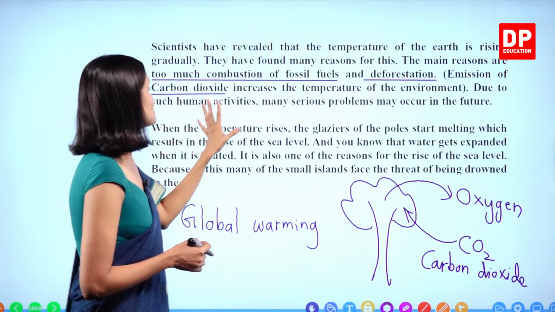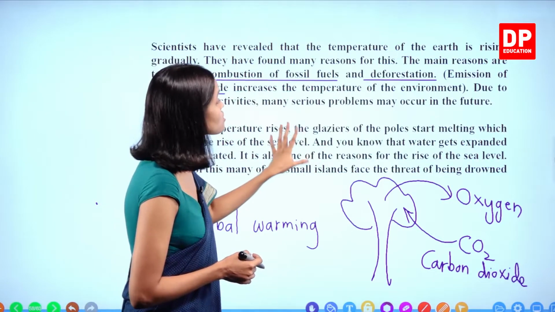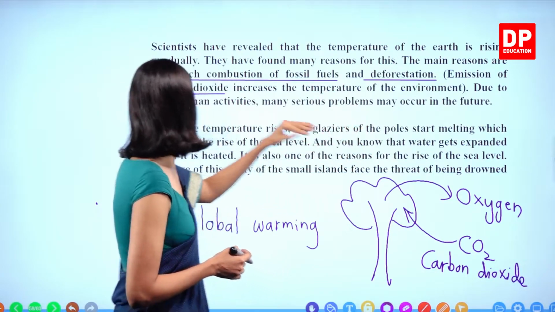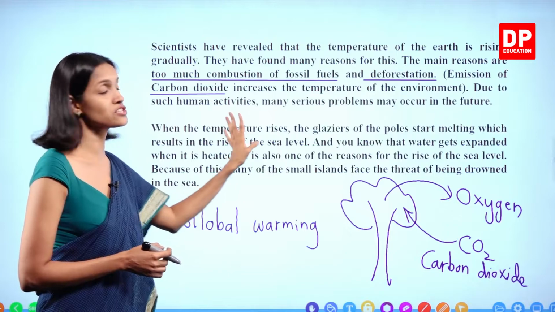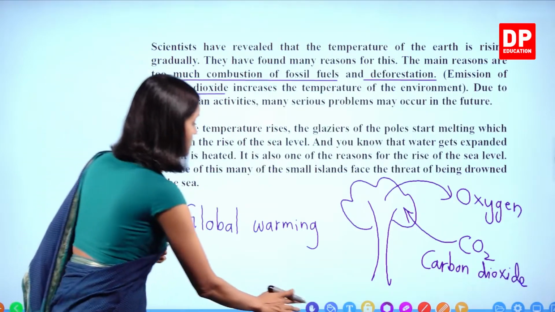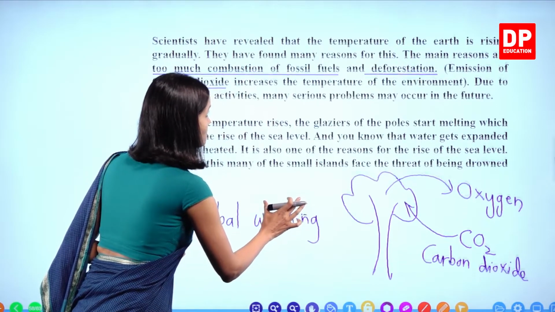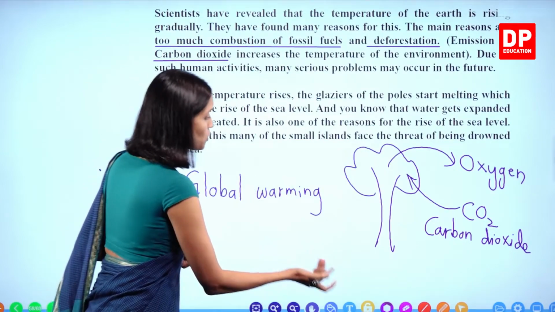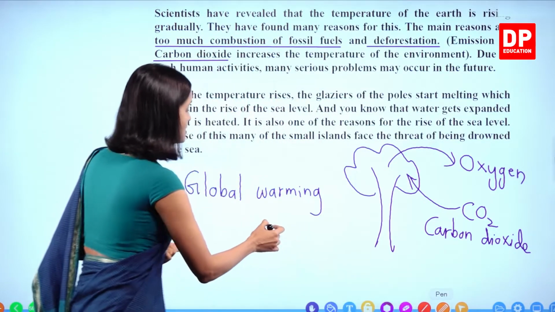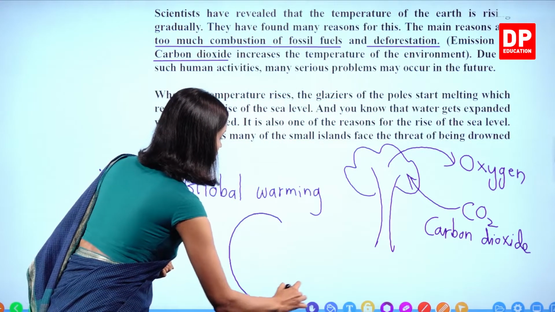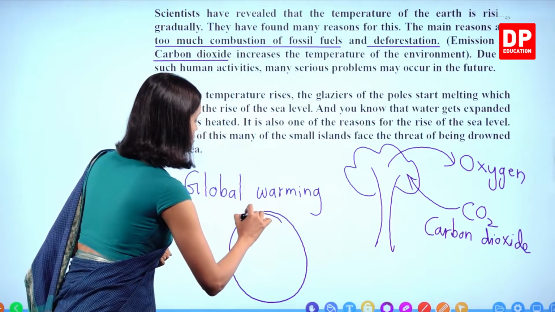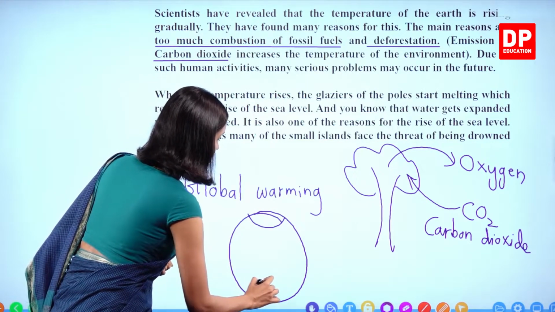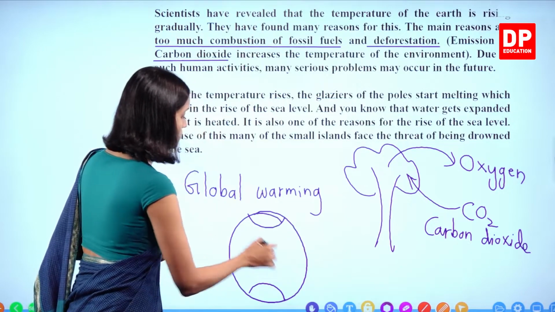When the temperature rises, the glaciers of the poles start melting, which results in the rise of the sea level. Now, this is another harmful effect that happens due to global warming. When the temperature of the earth increases, you all know these are polar regions, the North Pole and South Pole.